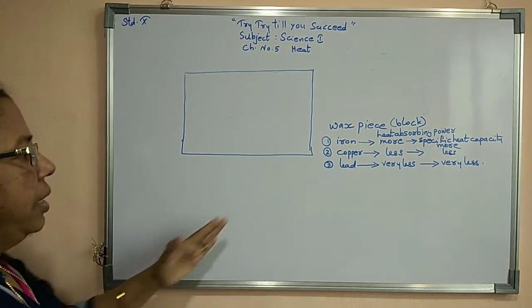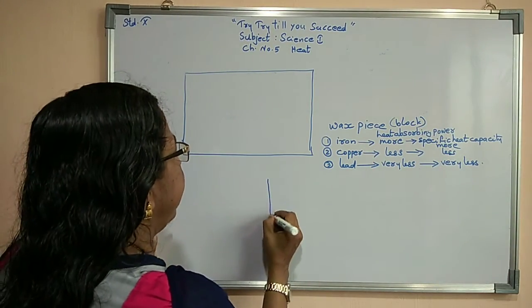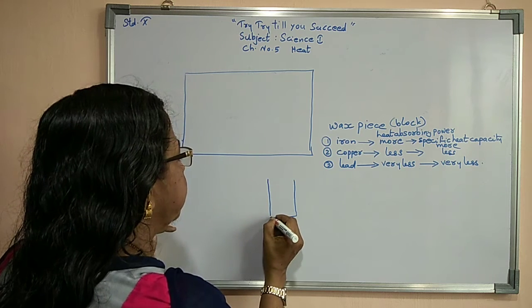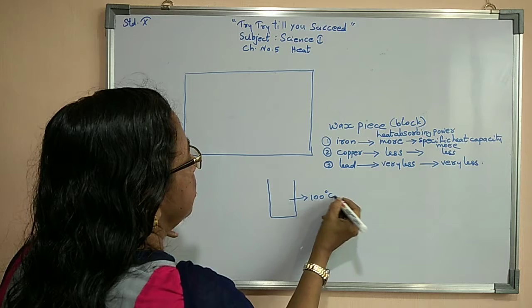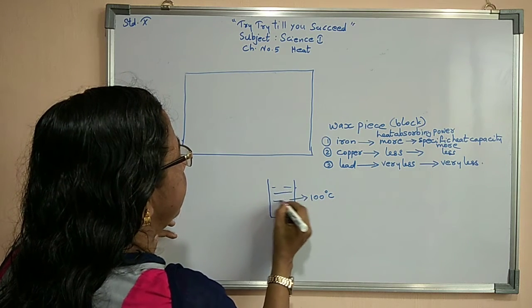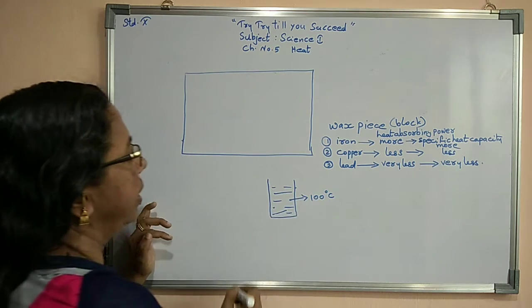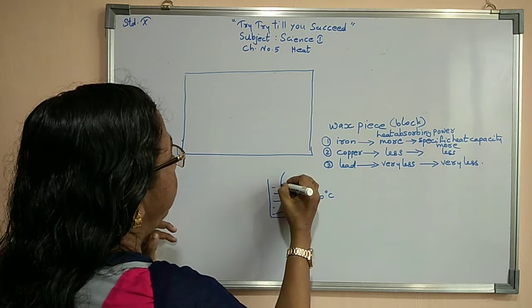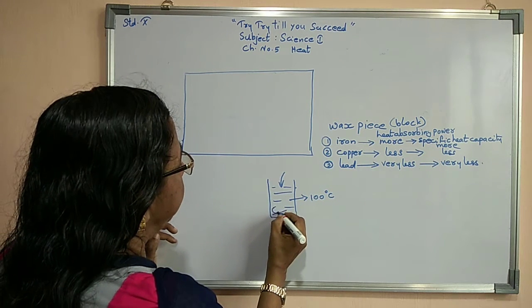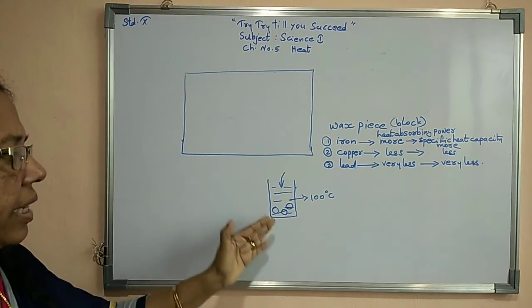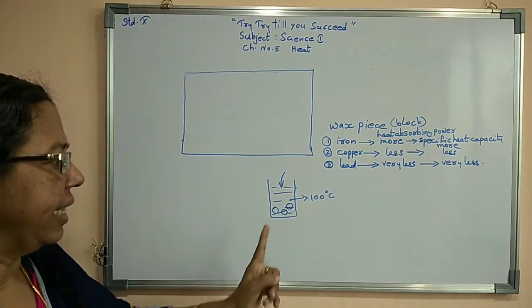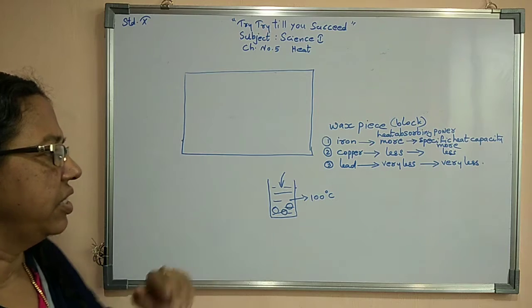Now I kept one container, one beaker. In that I boiled the water. Once the water boiled, its temperature became 100 degrees Celsius. Now in that I put three bowls: one of iron, one of copper, one of lead.